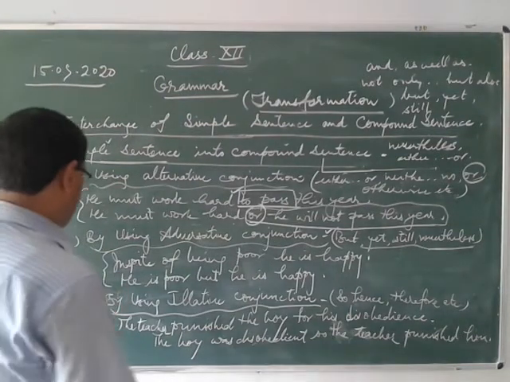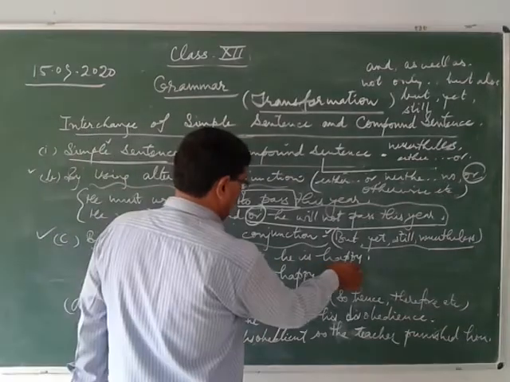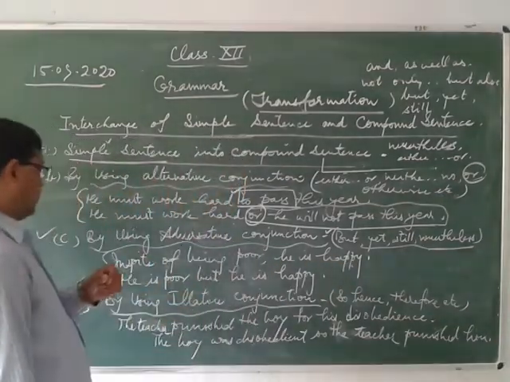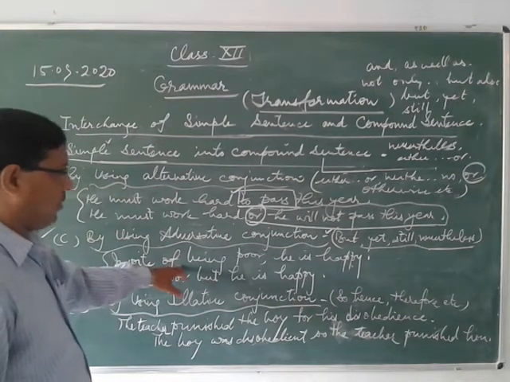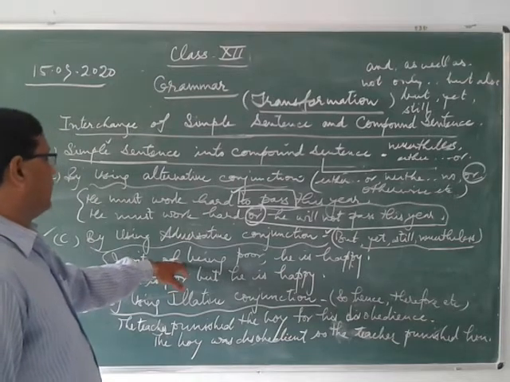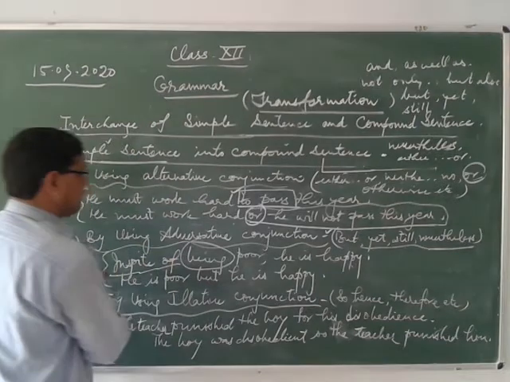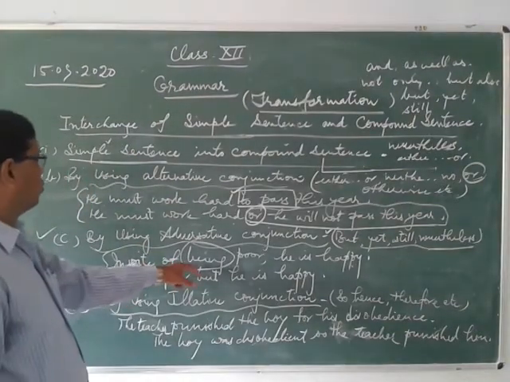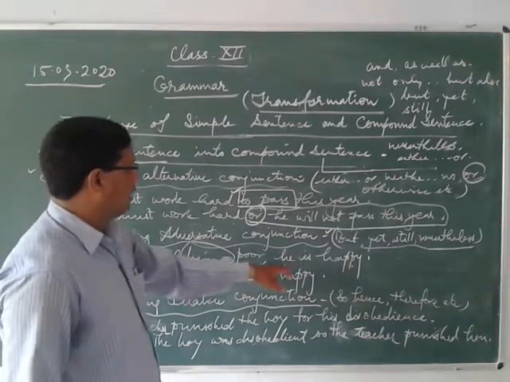So here, in spite of being poor, he is happy. In the same sentence, you will see this is a simple sentence. In spite of means what in the simple sentence? By using preposition before noun or gerund. This is what? Preposition, and this one is called gerund. So here preposition is used before any gerund. So in spite of being poor, he is happy.